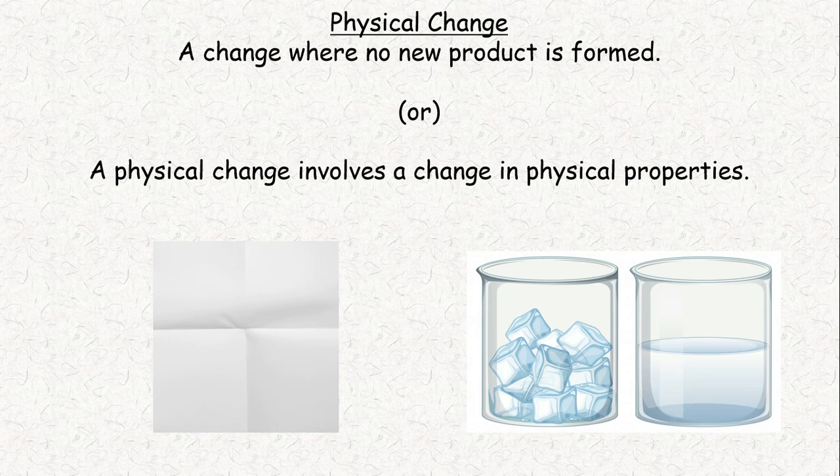And there are two beakers, where one beaker has ice and the other beaker has water. Both are water molecules itself, but it can exist in all three states without changing its chemical composition. Here, physical change means there is no change in the chemical composition of the object. Ice has the same water molecules and water has the same molecules, and water vapor also has the same molecules. Here there is just a change in state, not in the chemical composition of the water.